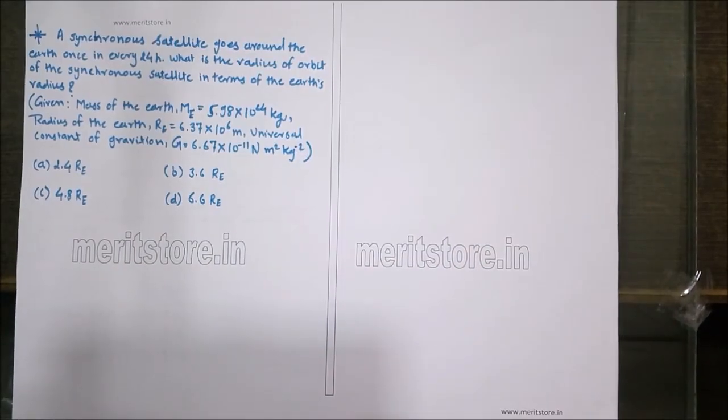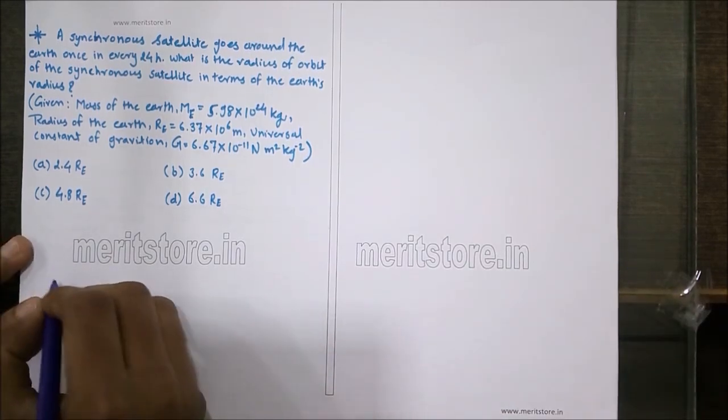A synchronous satellite goes around the Earth once in every 24 hours. What is the radius of orbit of the synchronous satellite in terms of the Earth's radius? Given that mass of the Earth is 5.98 into 10 raised to 24 kg, radius of the Earth is 6.37 into 10 raised to 6 meters, universal constant of gravitation G is 6.67 into 10 raised to minus 11 Newton meter square per kg square. The options are 2.4 times Re, 3.6 times Re, 4.8 times Re, and 6.6 times Re, that is the radius of the Earth.